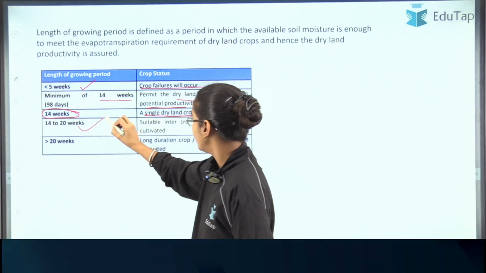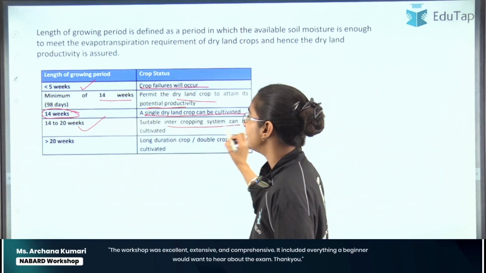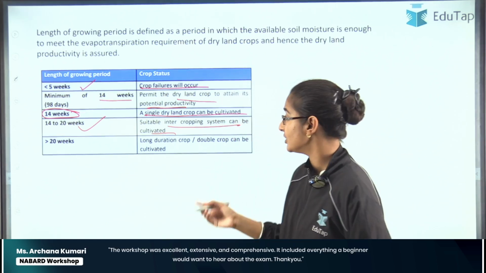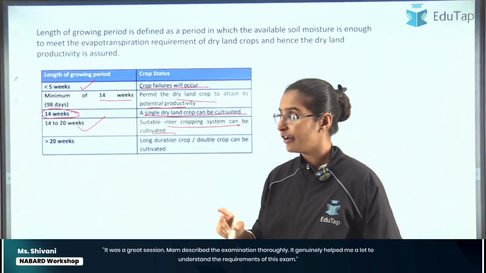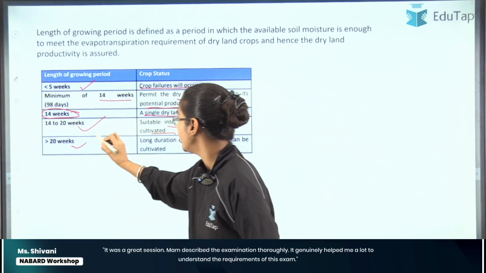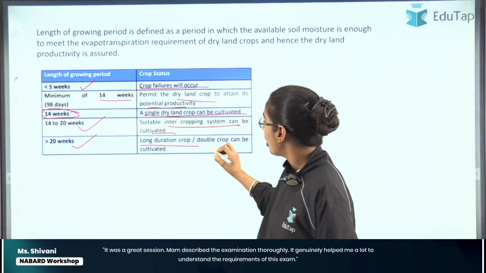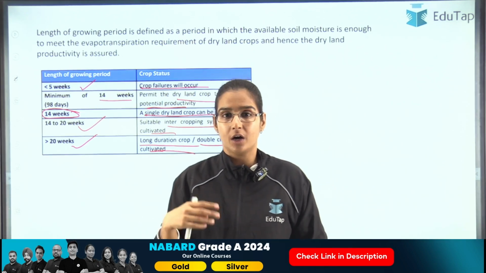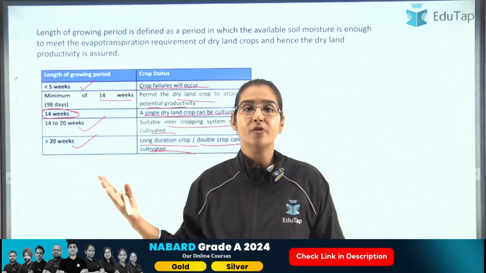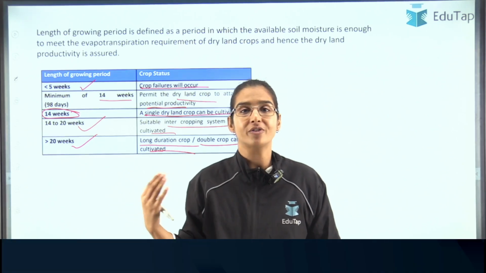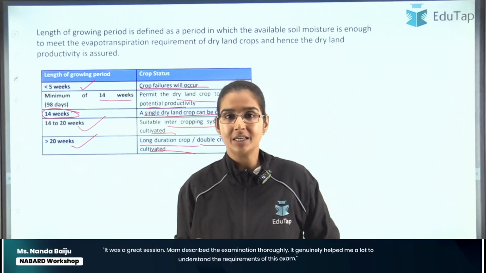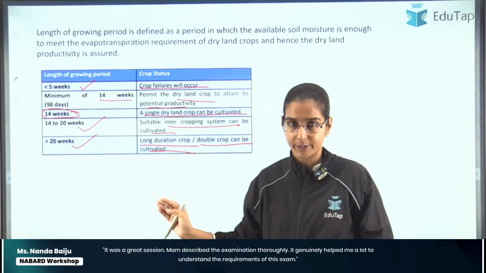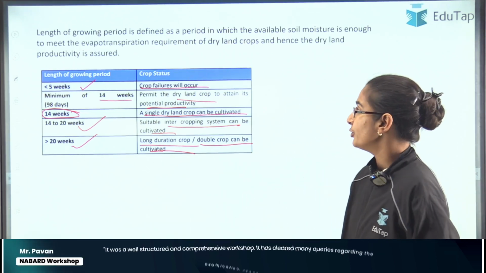Then for 14 to 20 weeks, an intercropping system can be cultivated. You can grow two crops simultaneously if it is from 14 to 20 weeks. However, if the length of growing period is more than 20 weeks, then long duration crops or double crops can be cultivated as well, right? You can grow two crops, or crops of long duration which require a lot of time to mature. Both kinds of crops can be grown if the length of growing period is more than 20 weeks. All right, let's move to the next question.